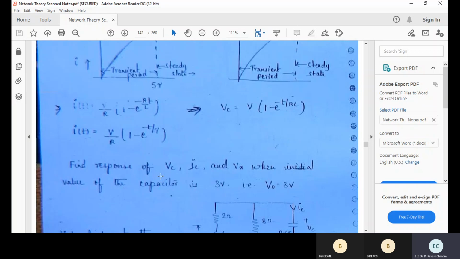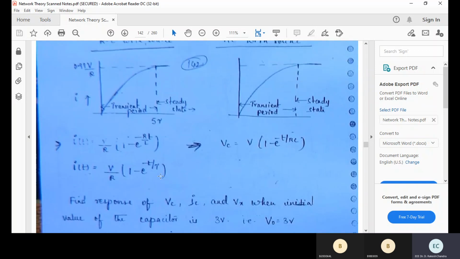We'll stop till this point. Once again I'm telling, if you want to deal with transients, you have to be familiar with the fundamental concepts of inductor and capacitor, which we have discussed already long back: the behavior of inductor, the behavior of capacitor, how they store energy, their responses, and their behavior in the initial state and final state.